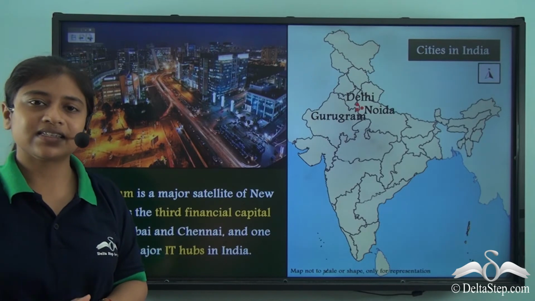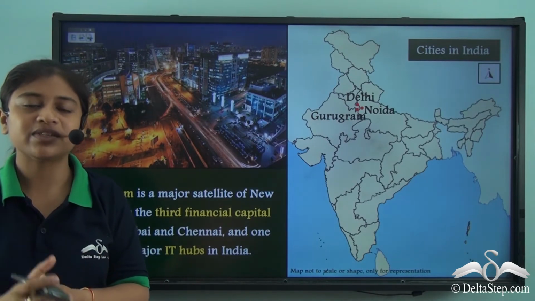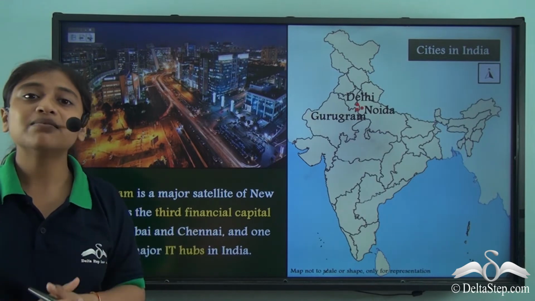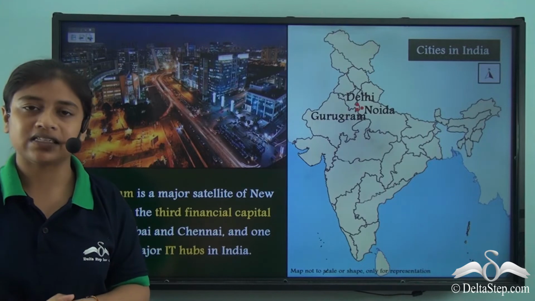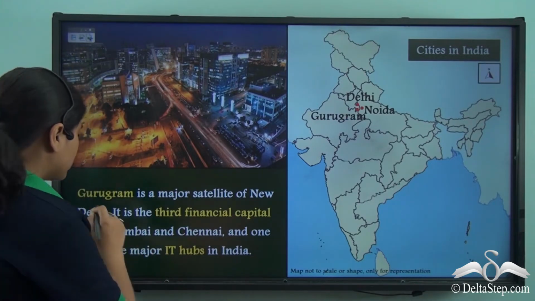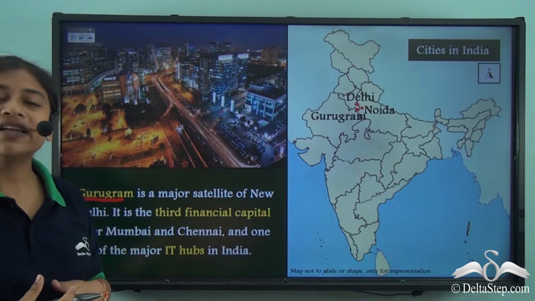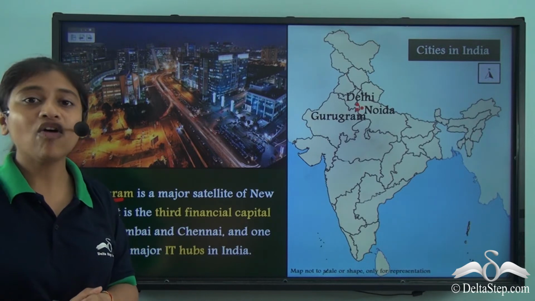Now, satellite cities, besides reducing the pressure and maintaining a balance between the resources and population, sometimes also play a very important role in the economic development of the main city. A very good example of the same is Gurugram. So Gurugram, more commonly known as Gurgaon, is a major satellite city of New Delhi.